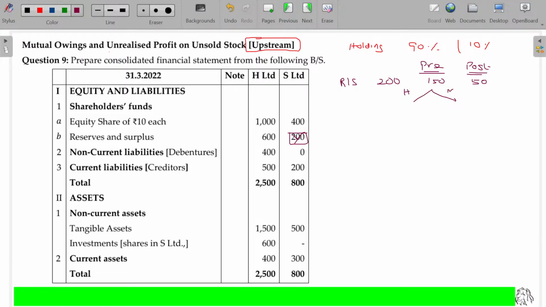Holding and minority interest: 135 for holding, 15 for minority, 45 for holding and 5 rupees for minority. Overall profit for minority being 20. This will be the capital profit meant for the holding company. This is revenue profit meant for the holding company.